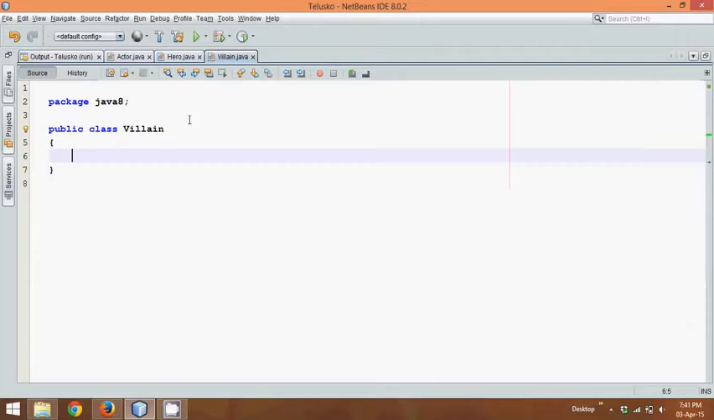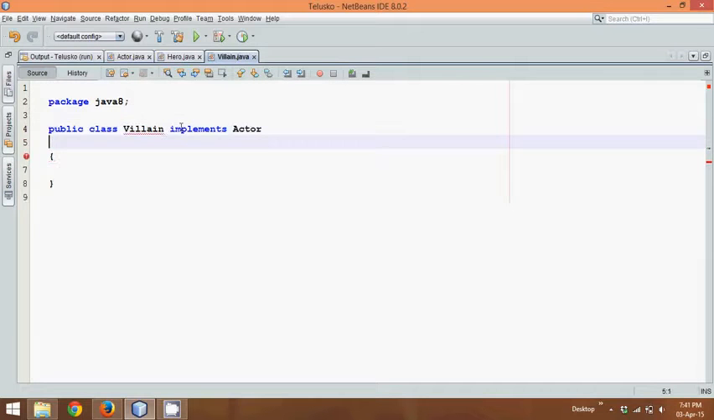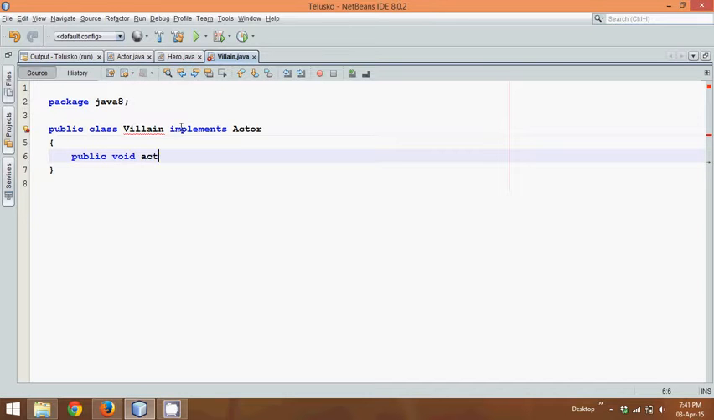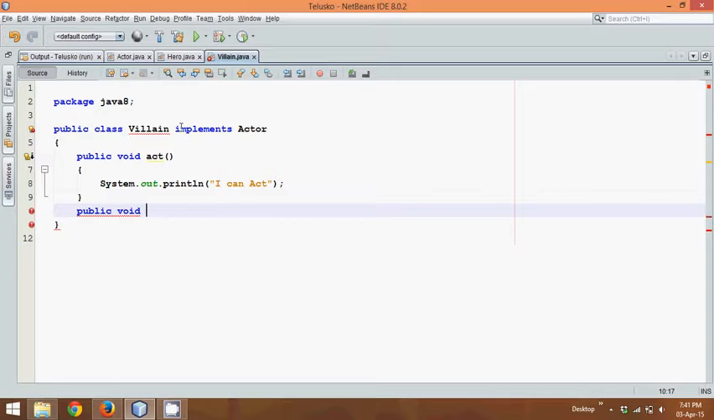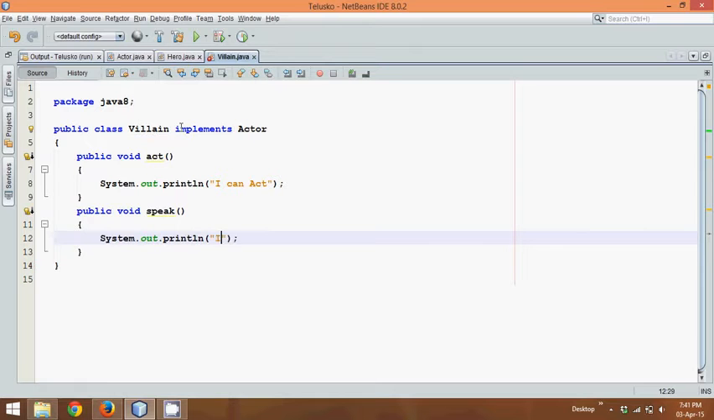Now we have one more class which is Villain. In this class, I say implements Actor, because all these villains are also actors, right? Since it's a villain, we also have to say public void act. In this we'll print: I can act. We need one more method, public void speak, because villain dialogues are more powerful than hero dialogues. So we'll print: I can speak. So now we have these two methods.